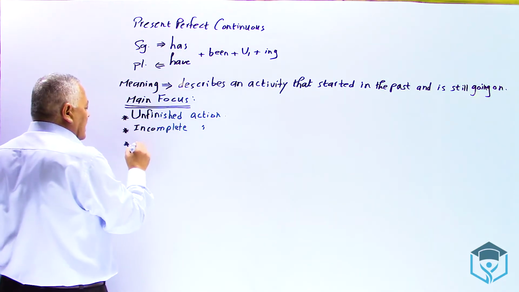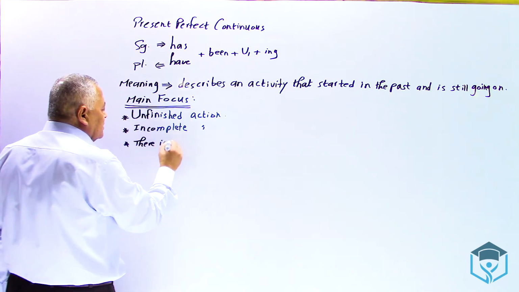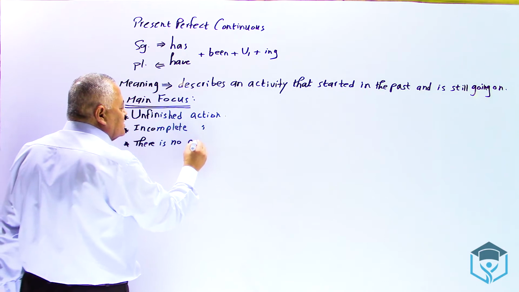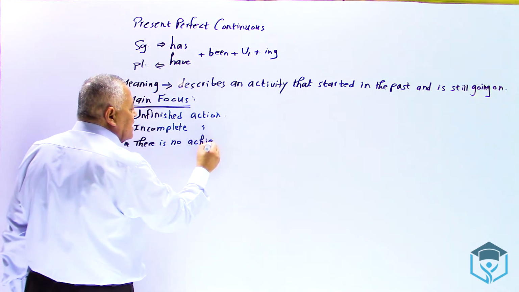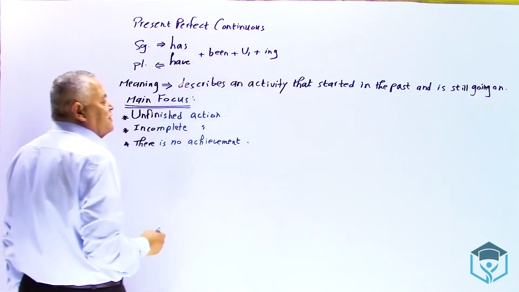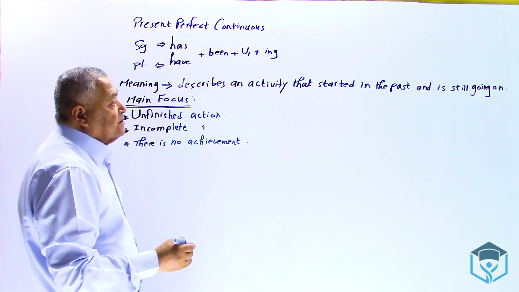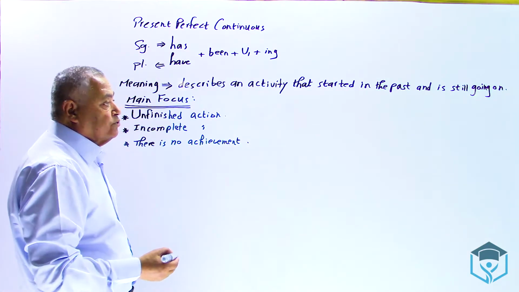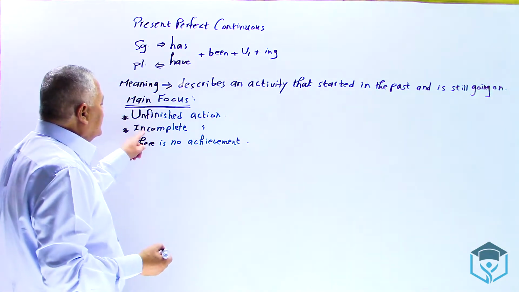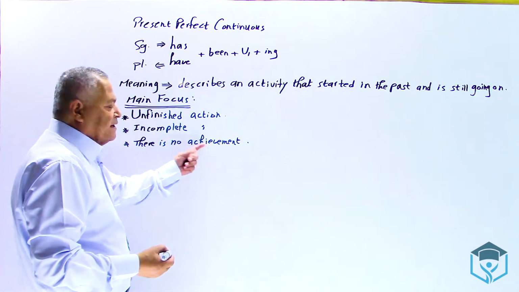And we have to add the last point. There is no achievement. There's no consequence. I mean, there's no result. There is no achievement. Why? Because it has not come to completion. It was not complete. Incomplete. Then, as a result, there's no achievement.